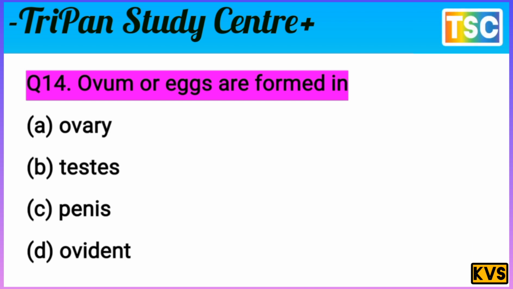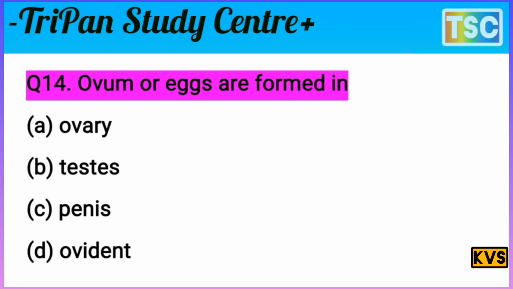It means only two options remain, option A, ovary, and D, oviduct. That's important. First of all, write the correct answer in your notebook. I give you a few seconds. You must have a thought and write the answer for the question.